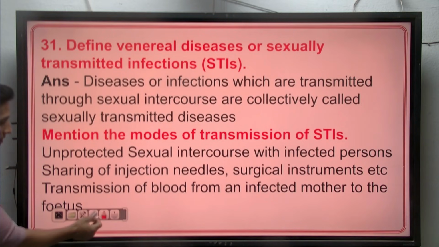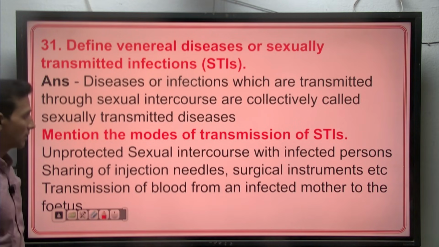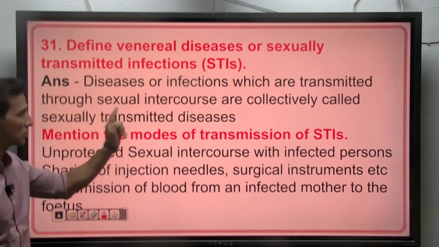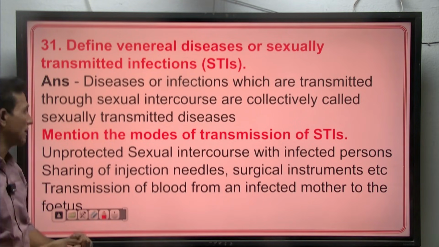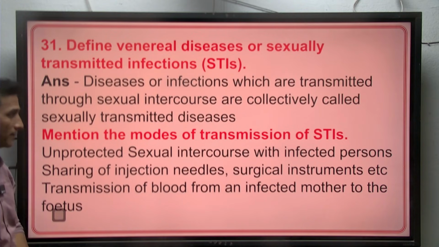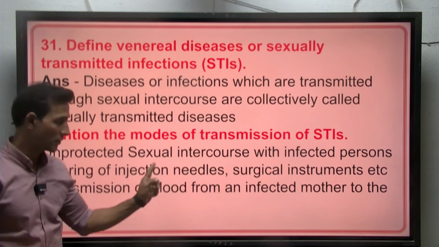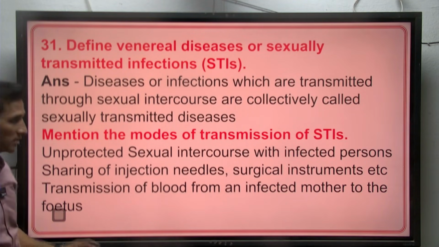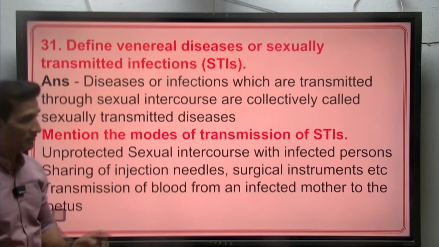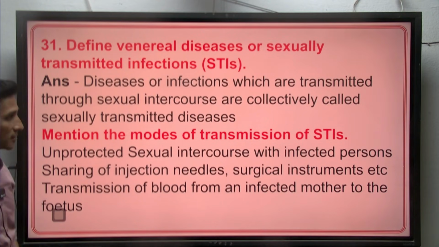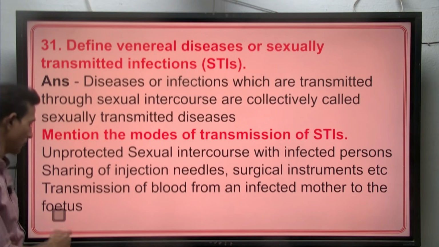Define venereal diseases or STI. The diseases or infections which are transmitted through sexual intercourse are collectively called STD or STI. Mode of transmission, how STI is transferred: it is due to unprotected sexual intercourse with infected persons, as well as sharing of injection needles and surgical instruments, and transmission of blood from an infected mother to the fetus. These are all the modes of transmission of STI.